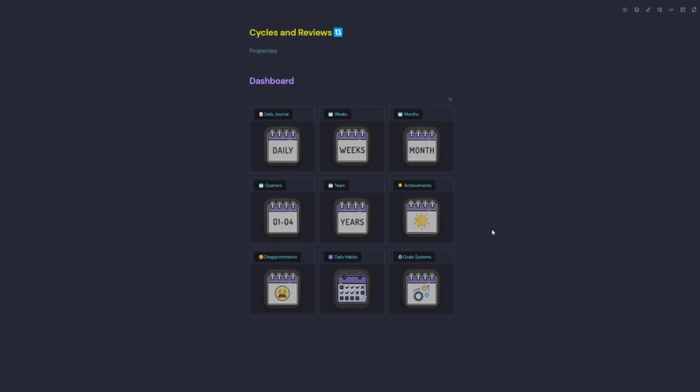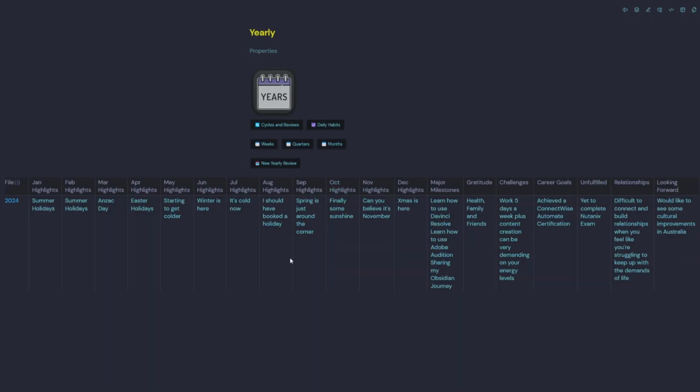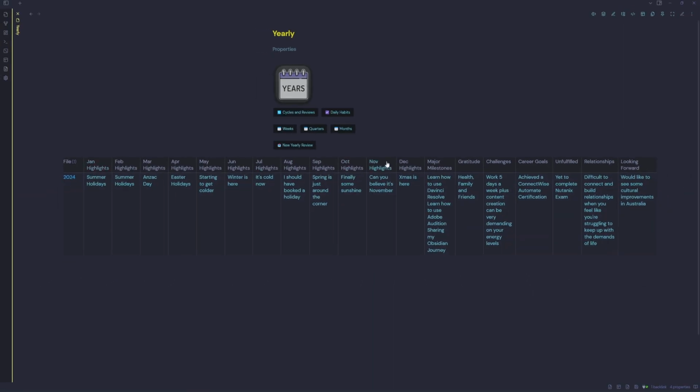The next section is going to be years. If we jump into years, we can see we have some highlights from January through to December. These can be filled out throughout the year. Same goes for major milestones, gratitude, challenges, career goals, unfulfilled relationships, as well as looking forward.